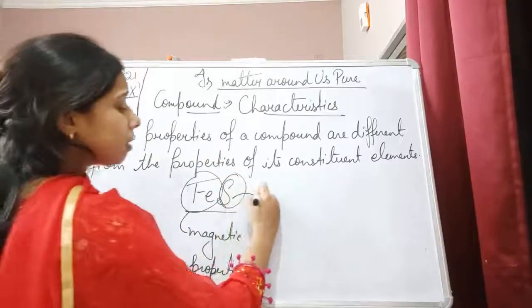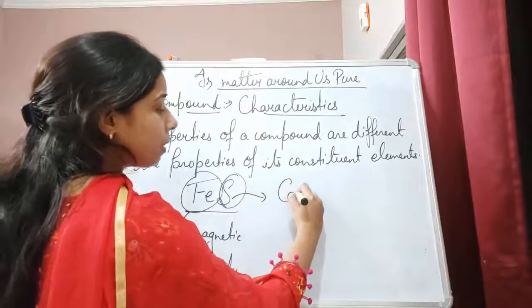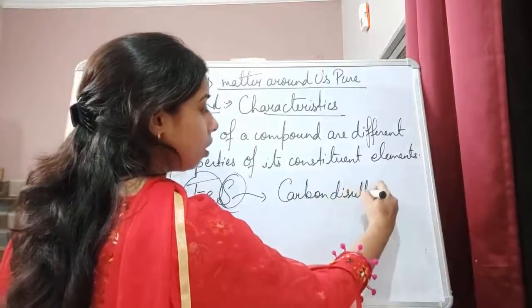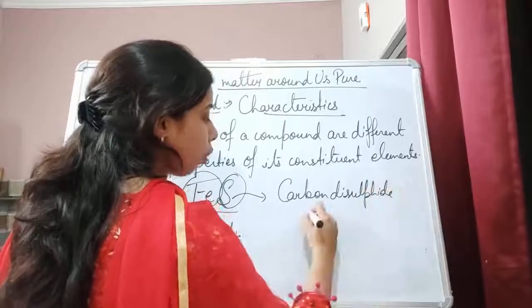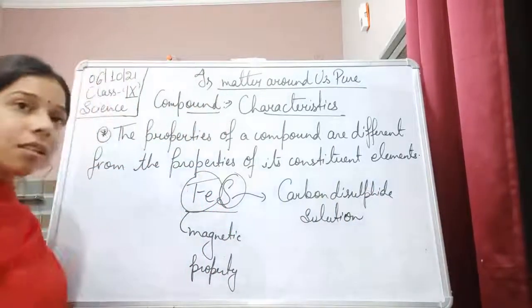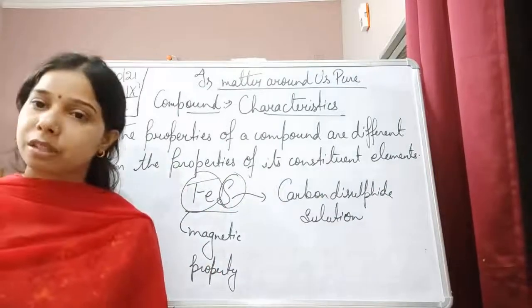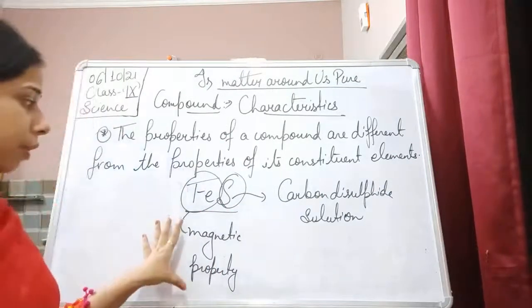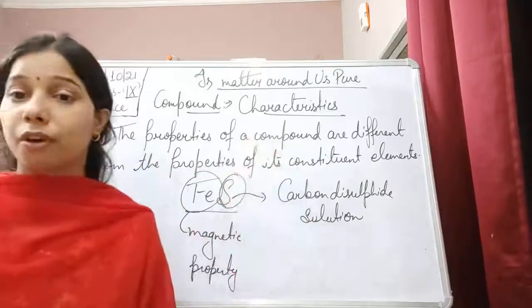When we take sulfur powder and put it into carbon disulfide solution, the sulfur will get easily dissolved. Now, this is the property of iron and this is the property of sulfur.